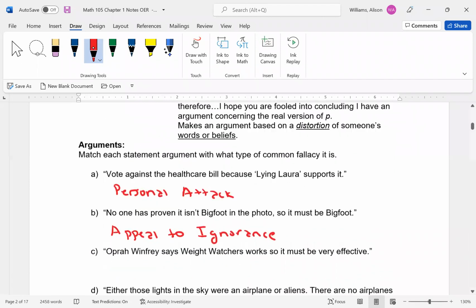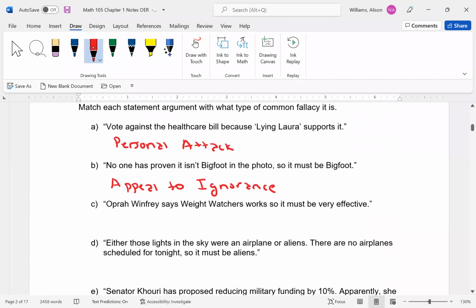Oprah Winfrey says Weight Watchers works, so it must be effective. Okay, this is when we are appealing to authority. We're assuming that somehow Oprah Winfrey is the supreme authority on weight loss, and therefore what she says must work. All right, bad argument.